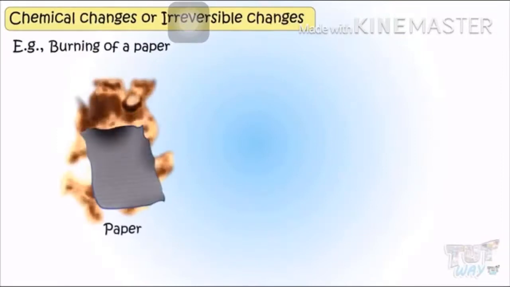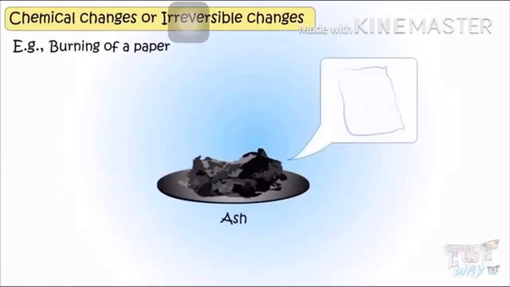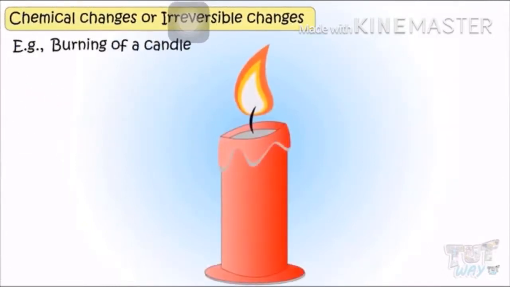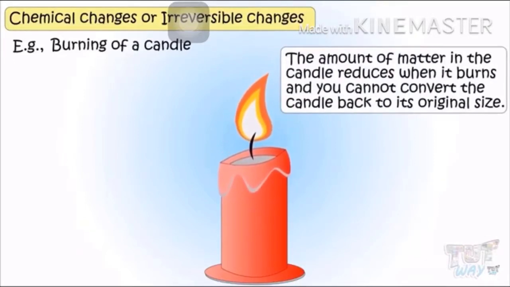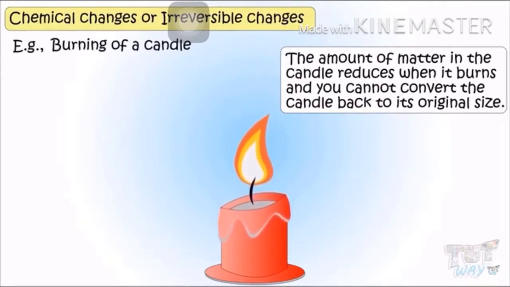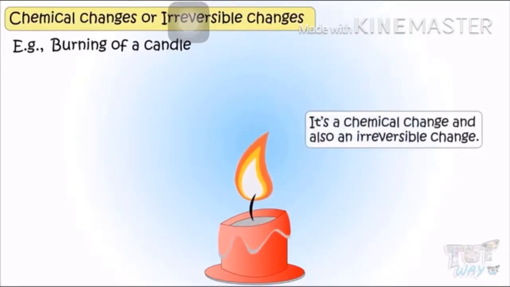So let's see. This is a paper. So when we burn the paper, so after burning it will changes into ash, and this ash is irreversible, means we cannot get a paper from this ash. So it is a irreversible process and also known as chemical change. So let's see another example, that is the burning of candle. When the candle burns, it reduces its size. So here, after reducing its size, it cannot attain its original size. So this is also an irreversible change or chemical change.